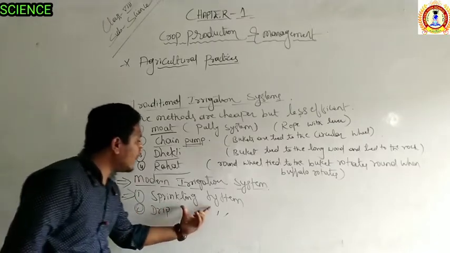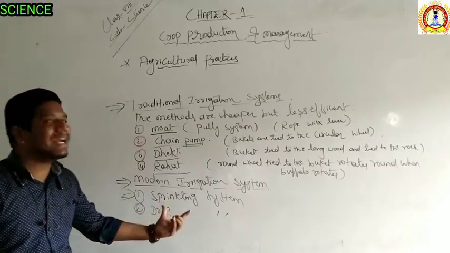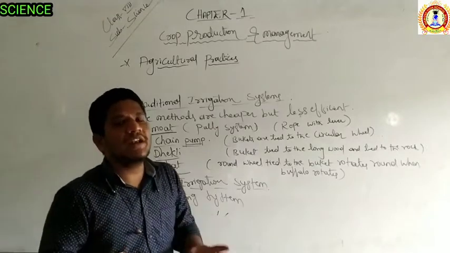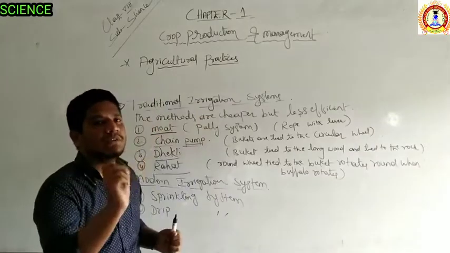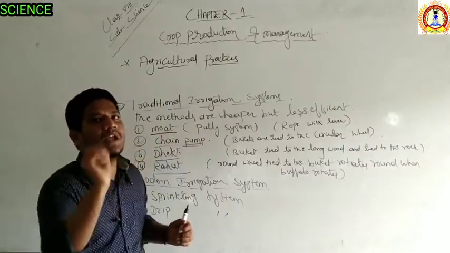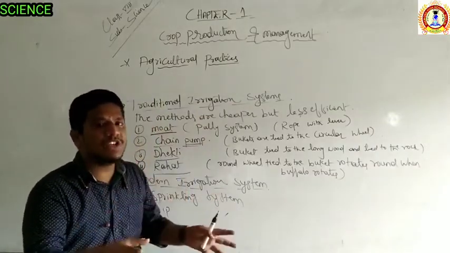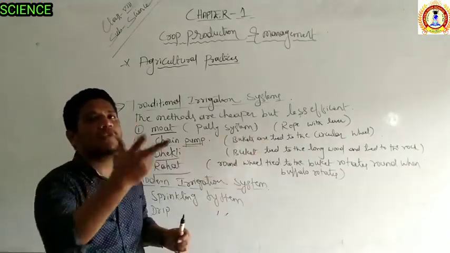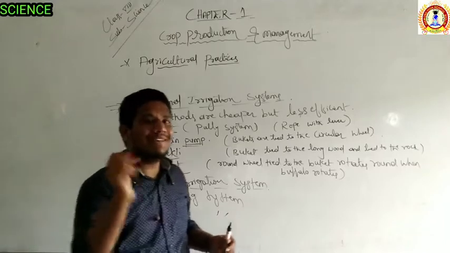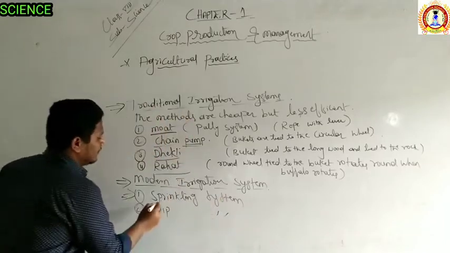The sprinkler system we have already seen in many places, like gardening. Have you ever visited the gardens of the areas? There you can see that the sprinkling machine will be there, right? It's going to sprinkle every time. Those sprinkling stands are put throughout the area. As a result, they are going to sprinkle in small drops. So that is the sprinkling system.